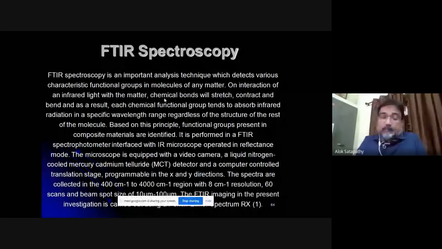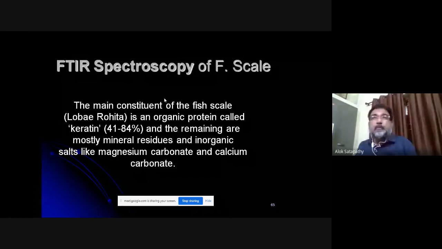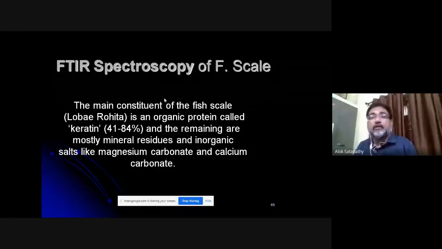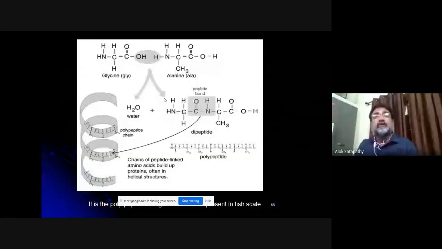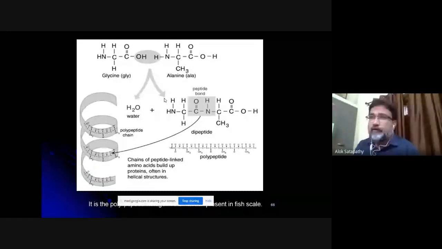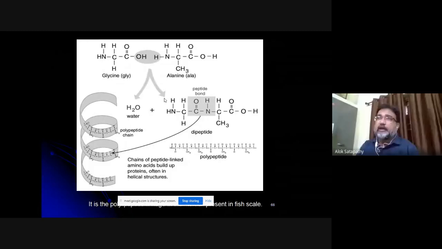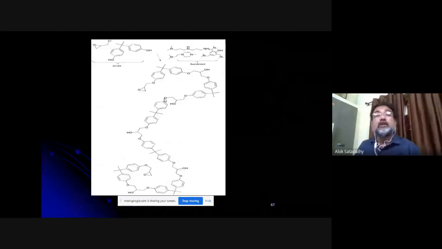FTIR spectroscopy is a technique by which you can identify the functional groups present in the polymer you are using and present in the prospective fiber you are going to use. And that gives the functional groups. You may take the help of a chemistry expert, who will do the FTIR analysis and tell you what are the functional groups available in those constituents.